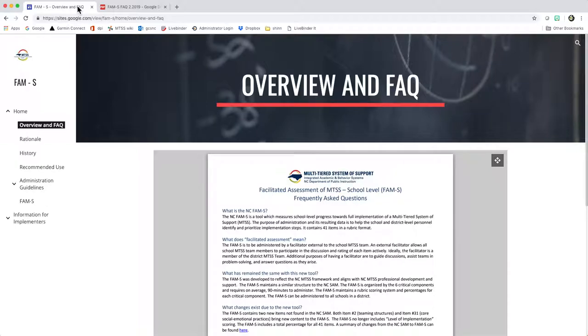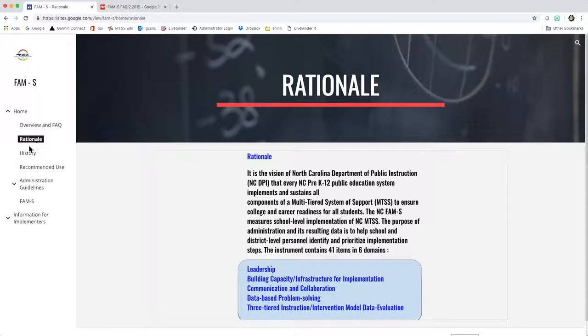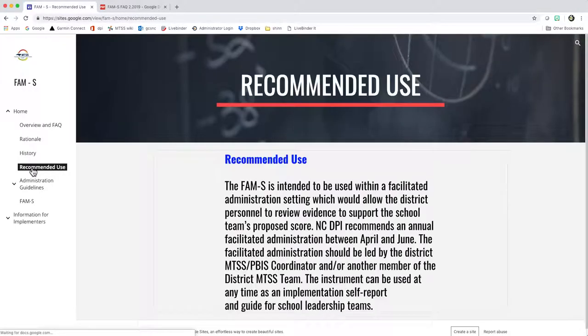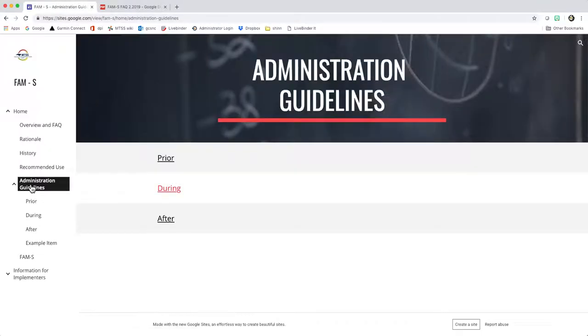As we go back to the web page, you'll see some additional information about the FAMS, including the rationale, history, recommended use, and guidance for administration. Below these links, you'll find the actual FAMS.